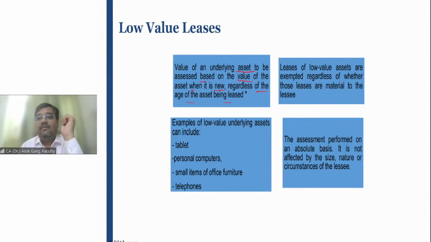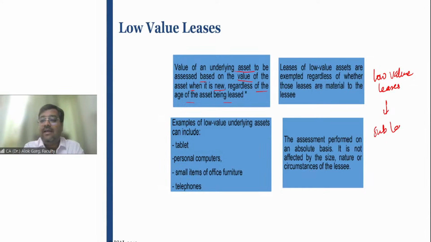There is one exception. Like in short-term leases, we have read that if the purchase option is there, then it will not be a short-term lease. Likewise, in low value leases, if the sublease option is there, then this is not considered a low value lease.